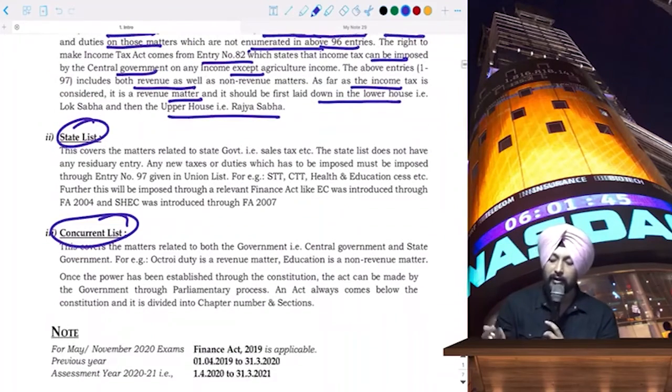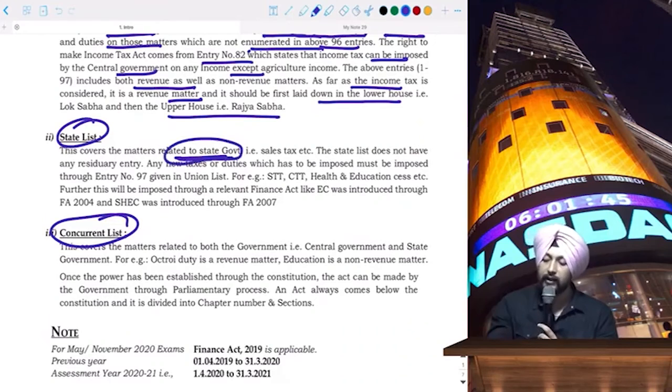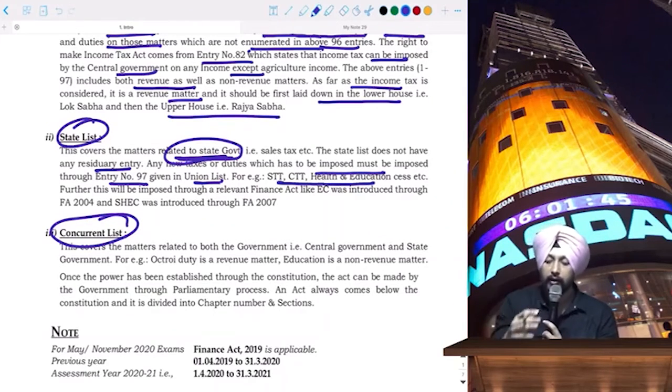The state list, as I told you, relates to matters of the state government, and the state list does not have any residuary entry. Any taxes or duties which have to be imposed must be imposed through entry number 97 given in the union list. For example, if STT or CTT or health and education cess are to be introduced, they are done through the